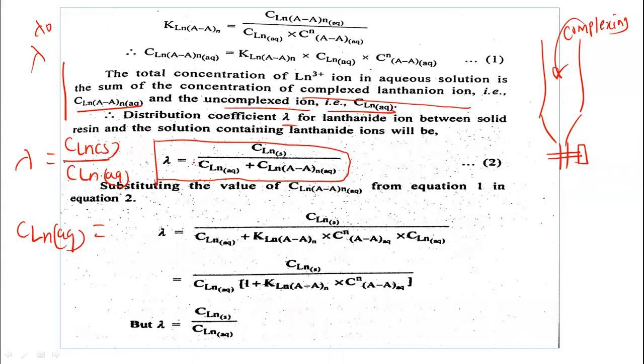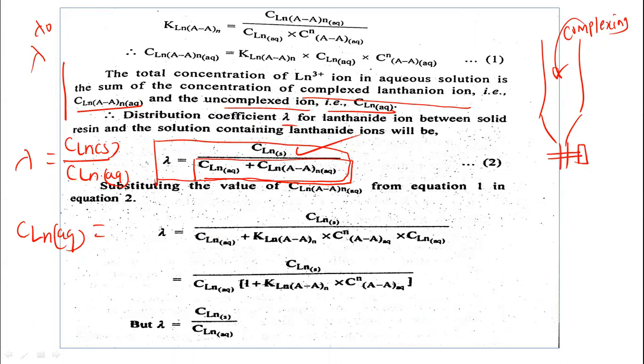So we are getting this concentration of the complexed lanthanone ion and concentration of the uncomplexed lanthanone ion. So the new distribution coefficient is equal to, the numerator remains as 8, but the denominator will be changed now.